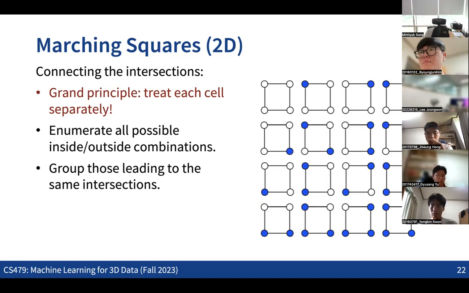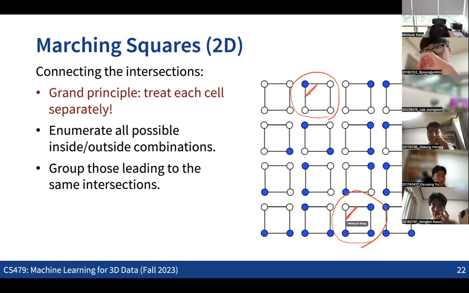So let's think about this case and this case. These two are exactly the same, except that now we are flipping all the signs, right? We have 1 blue dot and 3 white dots, and 1 white dot and 3 blue dots. We're going to have this edge, right? So these will be exactly the same case.